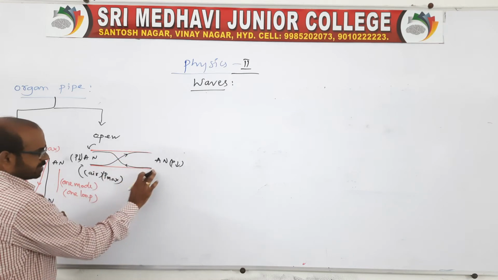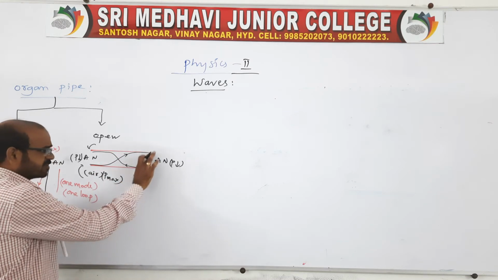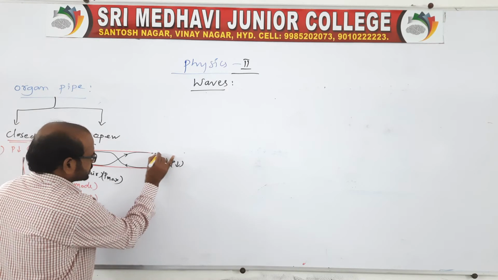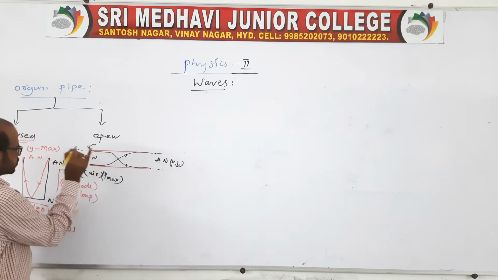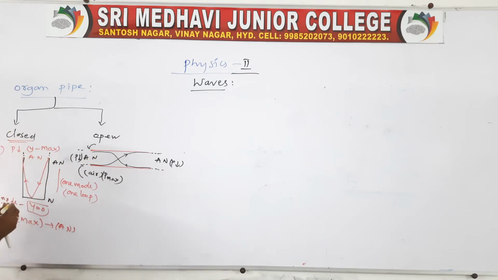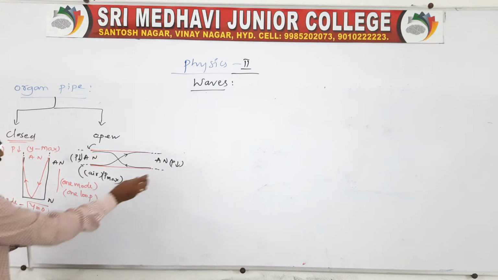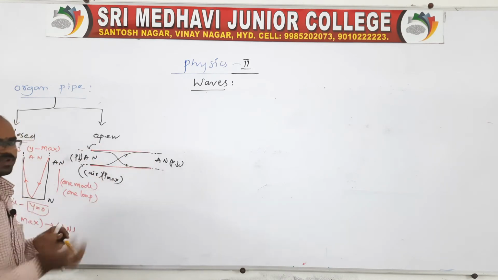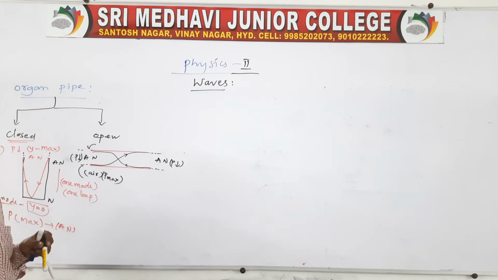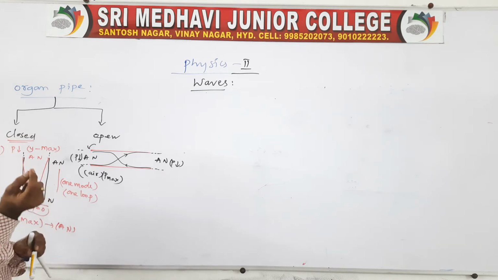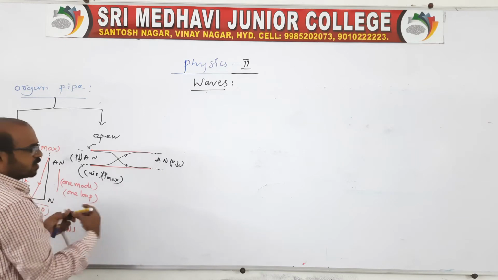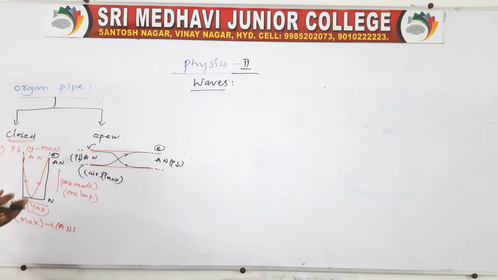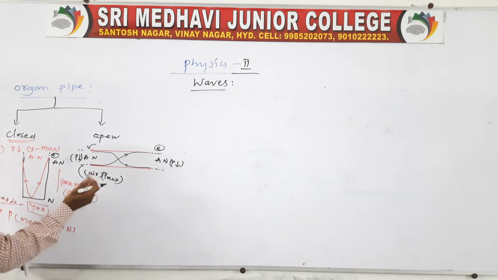Now one is the incident wave and the other is the reflected wave. Sir, does the wave come exactly to the end? No, a little it comes outside like this. Here also it comes a little outside. At open ends the wave comes a little outside. This we call end correction, because the wave is not reflected exactly at the end; it comes out some length. We call this end correction e, here also end correction e. We'll see end correction in the next class.